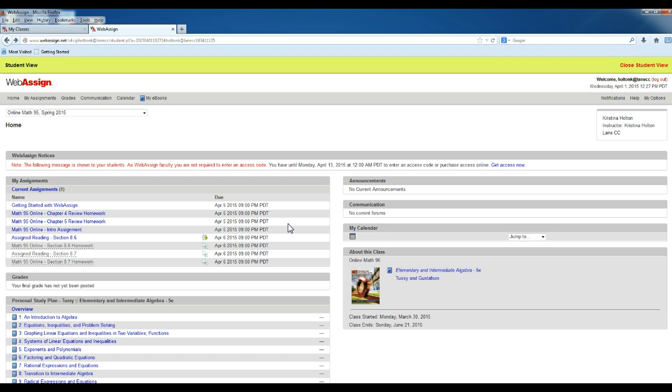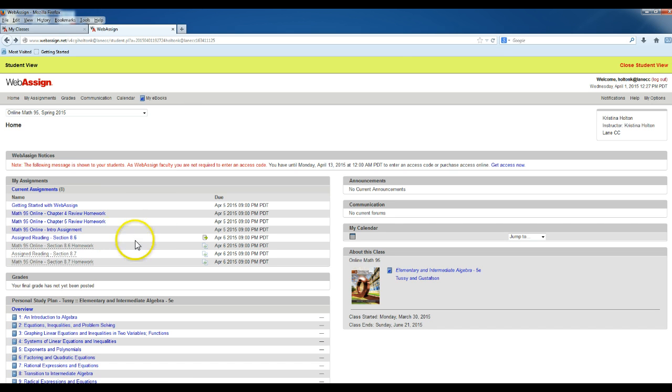So as you can see, this is what WebAssign looks like from my end if I'm pretending to be a student. Should be similar to what your WebAssign looks like, although yours will be listed with your name and it'll list you as a student instead of instructor. But mine is showing me what a student can see right now.